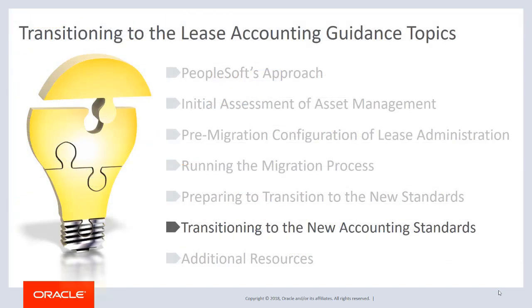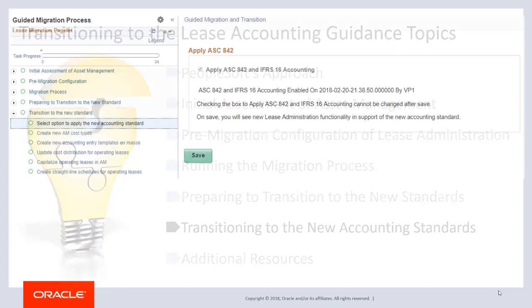The final section of the activity guide is the actual transition to the new standard. In this section, you will indicate that you are now applying the new accounting standard. You'll add new accounting configuration to support processing under the new standard. And you'll assign cost distributions and then run a process to capitalize your operating leases.